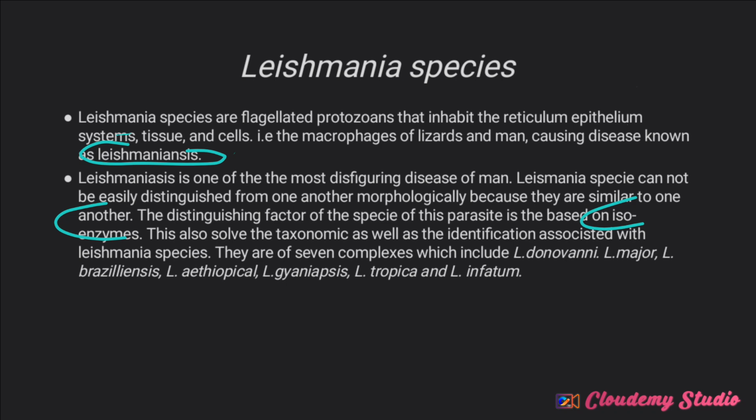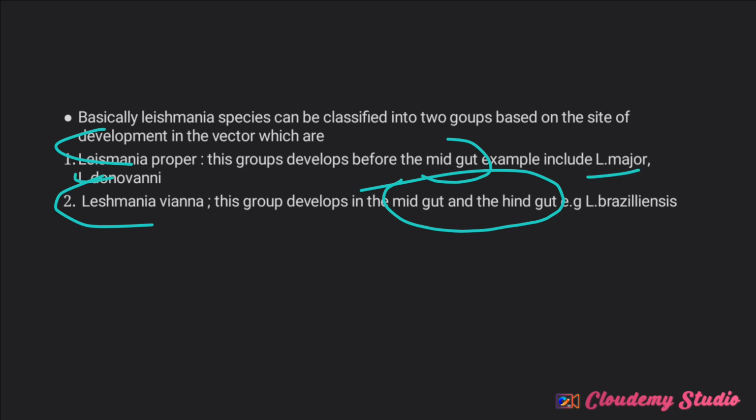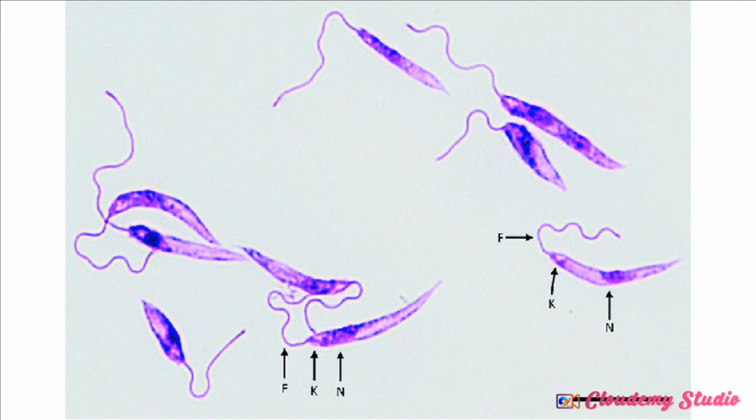Basically, Leishmania species can be classified into 2 groups, just like trypanosome, which is classified into posterior and anterior. We can also classify this one into Leishmania proper and Leishmania viannia. Leishmania proper are those that develop in the midgut, and Leishmania viannia are those that develop in the midgut as well as the hindgut. Examples of Leishmania proper are L. major and L. donovani. An example of Leishmania viannia is L. brasiliensis. You understand?